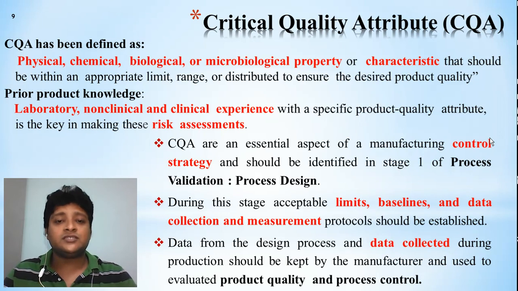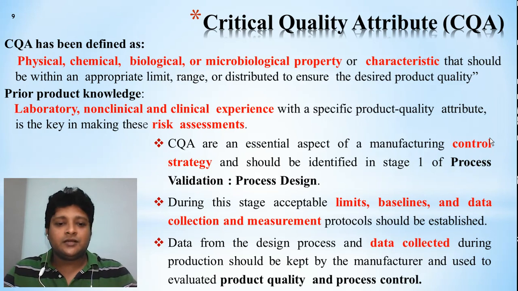So now the thing is that we have already fixed the parameters which we want to check. Already we have some knowledge about the product. Already we fixed some control. But what about the limit of acceptance, what about the baseline minimum value, what about the data collection, how we are going to collect the data, what about the analysis and the measurement protocol? That is more important. Here it is telling that you have to target first. These are called the quality attributes, the small things which will directly impact the quality.